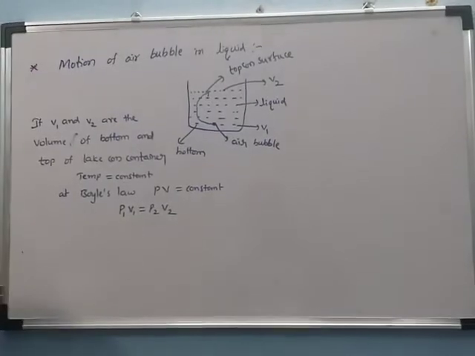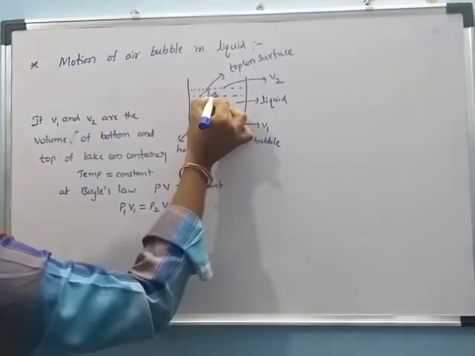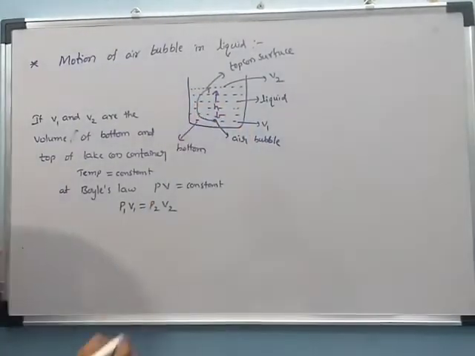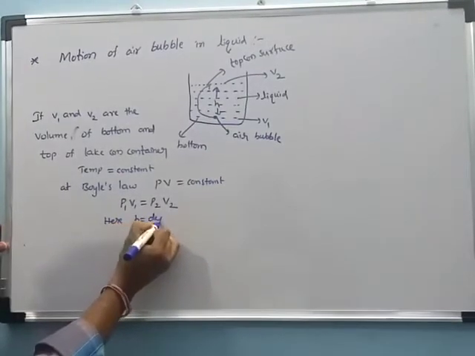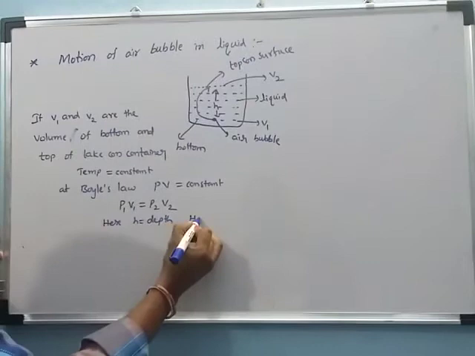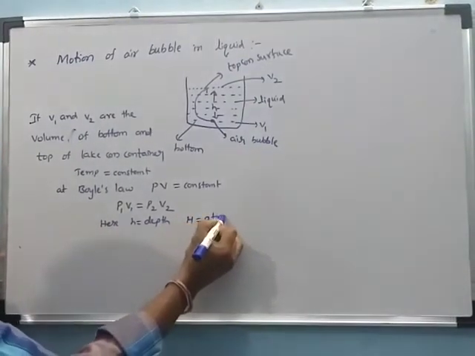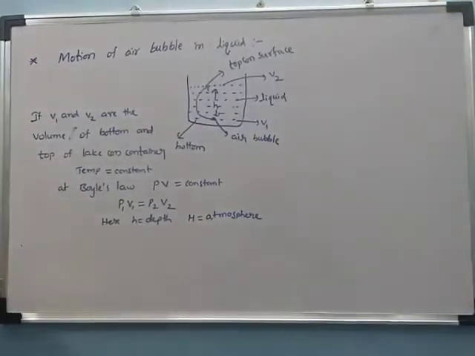Now at the bottom, how much is the depth here? Small h is equal to the depth, and capital H is equal to the atmosphere, that is, the atmospheric pressure.